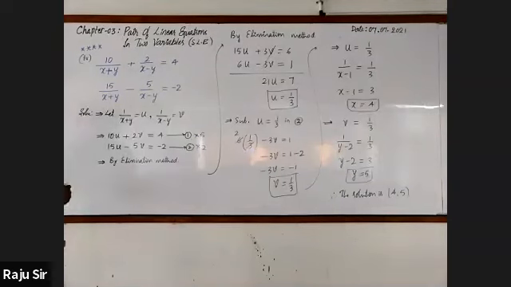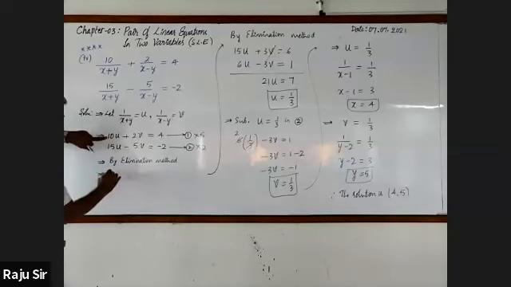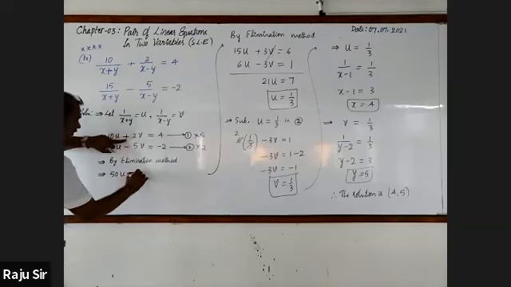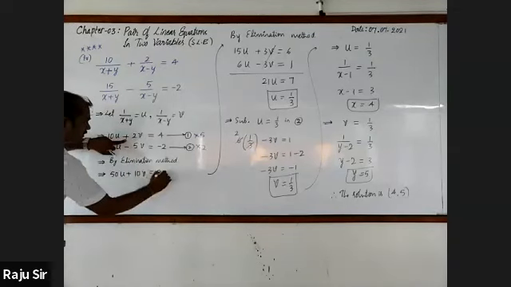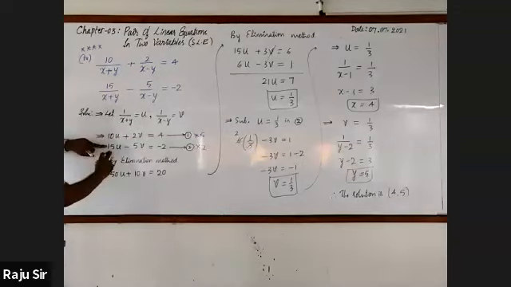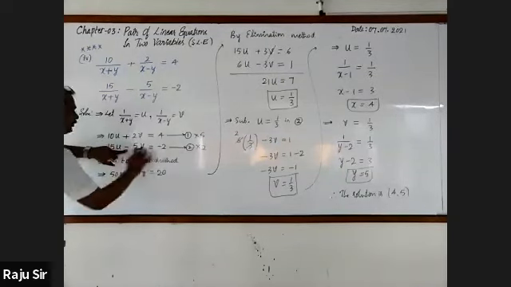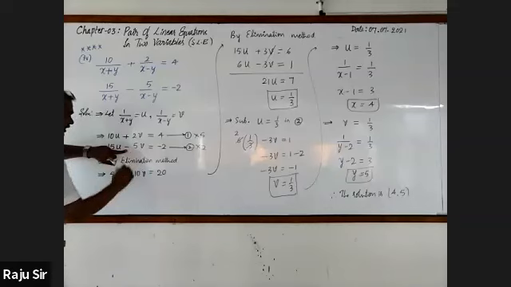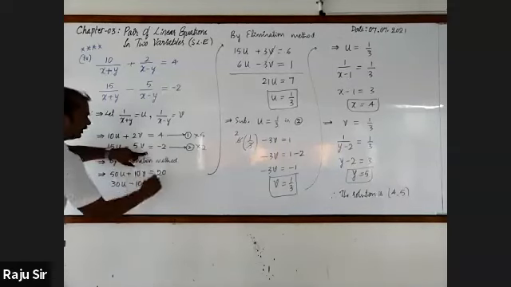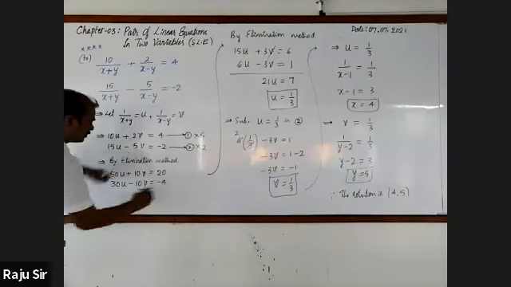We can rewrite the equation as here 5 tens are 50, 50u, 5 twos are 10, 10v, 5 fours are 20. Next, 2 15s are 30, 30u, 2 5s are 10v, then 2 into minus 2 is minus 4.